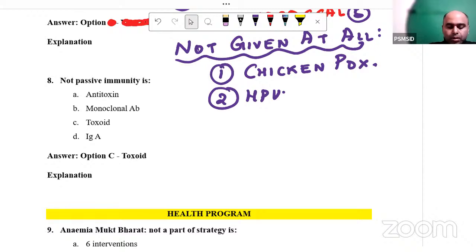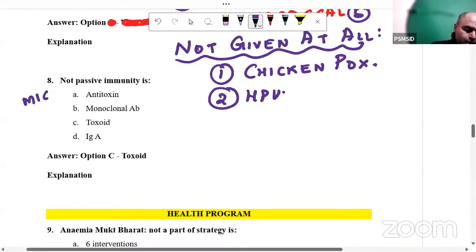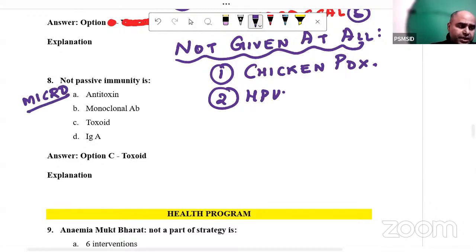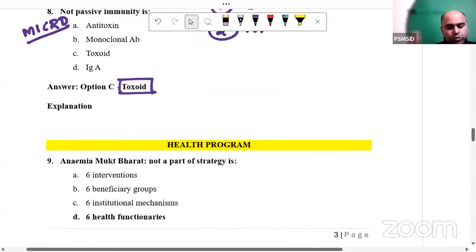Question number 8, not passive immunity is. So this was an overlap question with microbiology, which Surya sir would be discussing in detail today. Yes, for us, toxoid does not provide you passive immunity, because toxoids are basically given in the form of an active one. So I'll leave it to Surya sir.